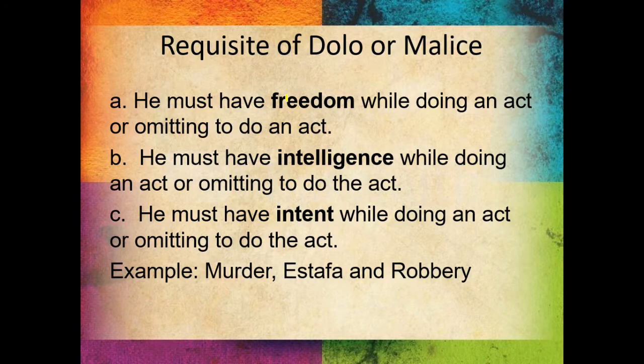One, he must have freedom while doing an act or omitting to do an act. Two, he must have intelligence while doing an act or omitting to do an act. And most important, there must be intent in doing an act or omitting to do an act. So freedom, because if you committed a crime without freedom, you are just like a tool. Remember the maxim actus me invito factus non est meus actus, or the act done by me against my will is not my act.